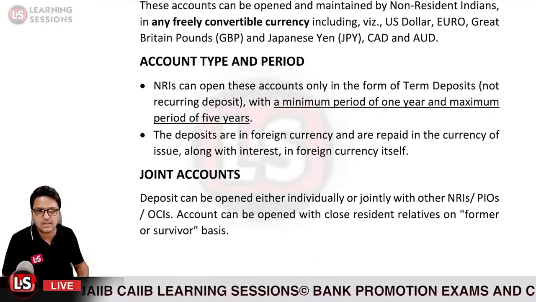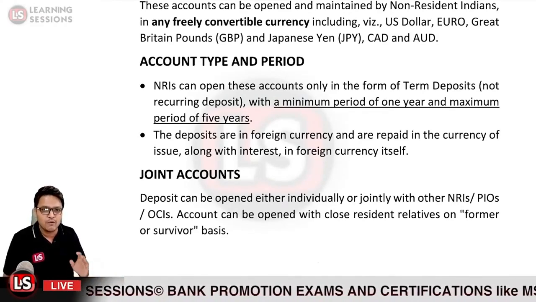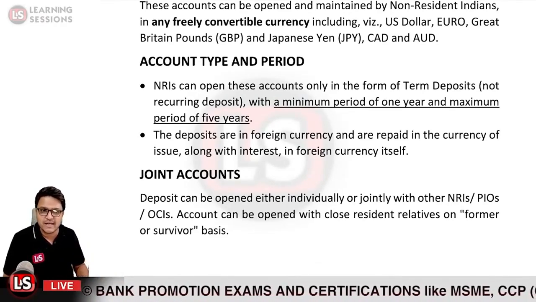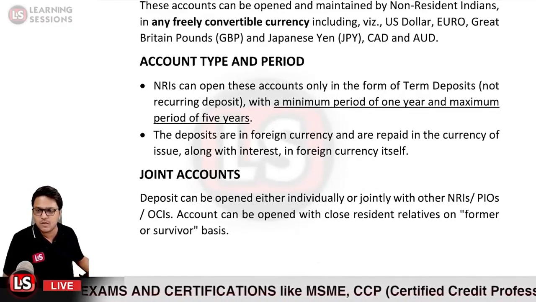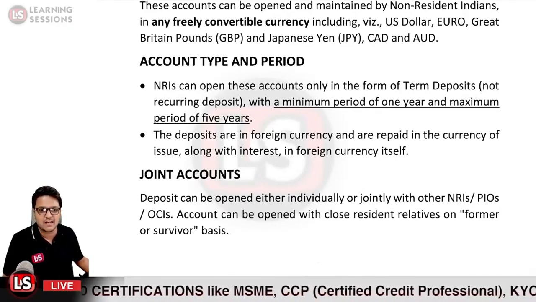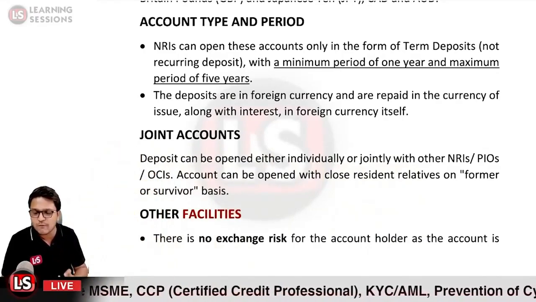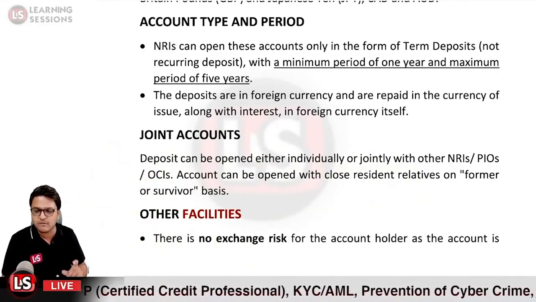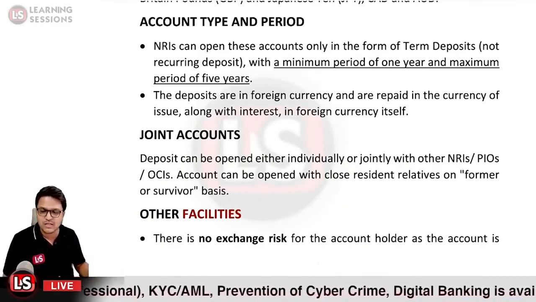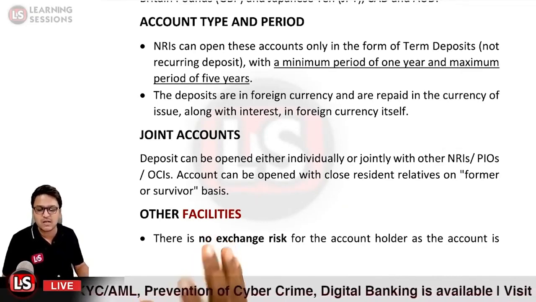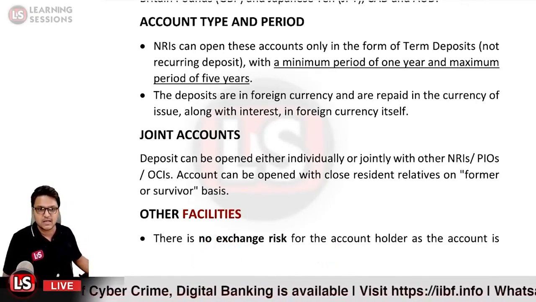Yes, it is possible. Deposit account can be either opened individually or it can be opened jointly with NRIs or PIOs or OCIs, and the account operation would be former or survivor, as we have learned in the case of the NRE account also. So the joint operations would be same as that of the NRE accounts. In the case of NRO account, the joint accounts could be opened with the residents also, Indian residents also. But in case of NRE accounts and also FCNR accounts, the accounts can be opened only and only with the NRI, PIOs or OCIs and no one else.